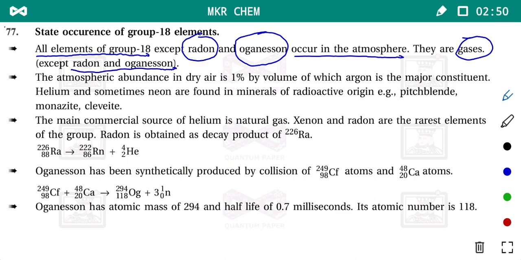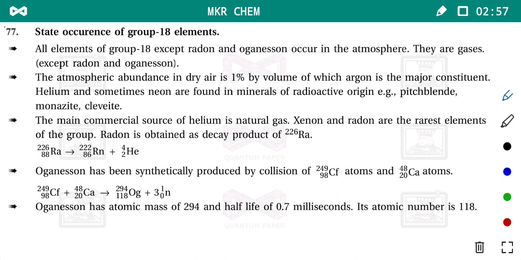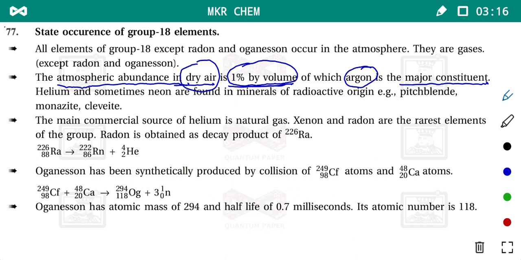All inert gases which are in a gaseous form are obtained in atmospheric abundance in dry air. So you can say they are obtained in dry air, and in dry air they are present 1% by volume. And in this quantity 1% by volume, argon is the major constituent present. Helium, neon, argon, krypton and xenon all are present, but majority present is argon.